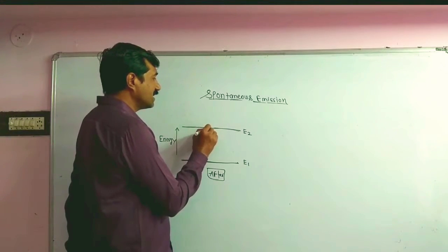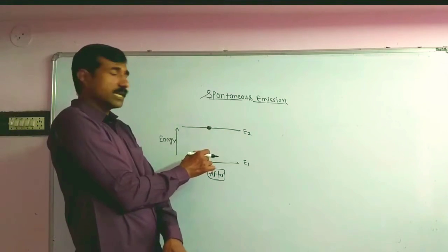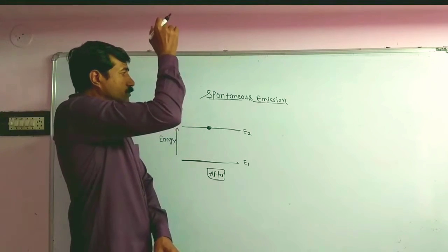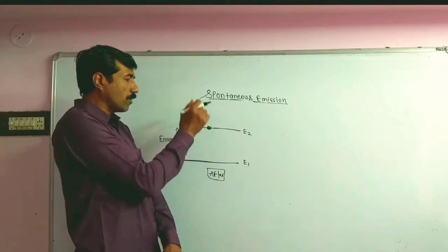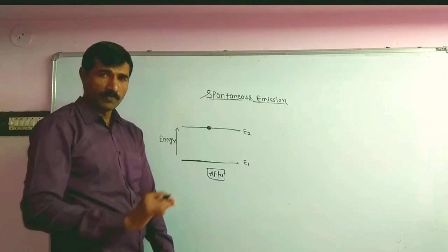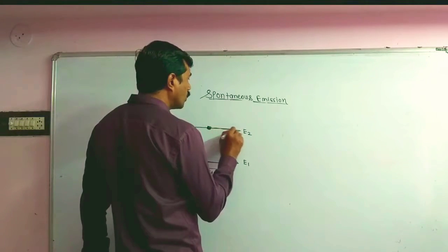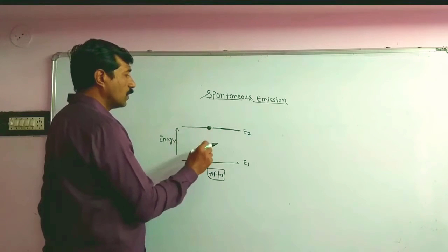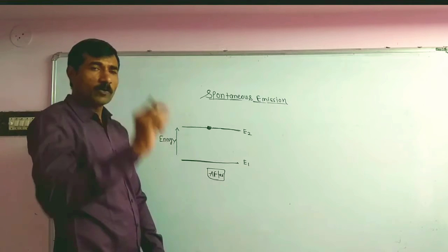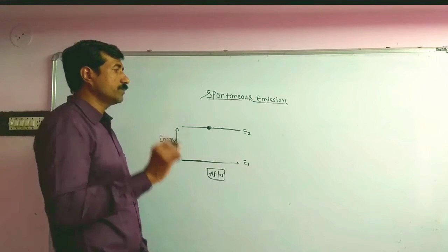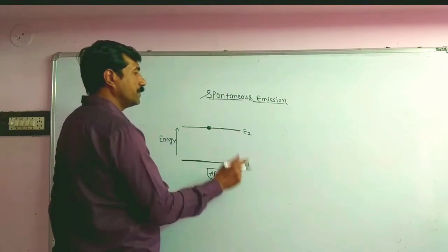It is nothing but the external energy source. So without any external source, the atom returns to its lower energy state from the excited state of its own, and the emission of the photon occurs of its own, with the photon energy equal to the difference between the two energy states.